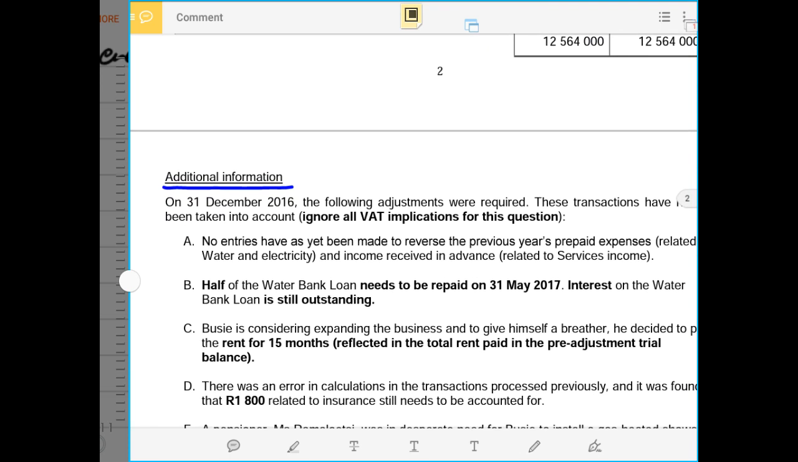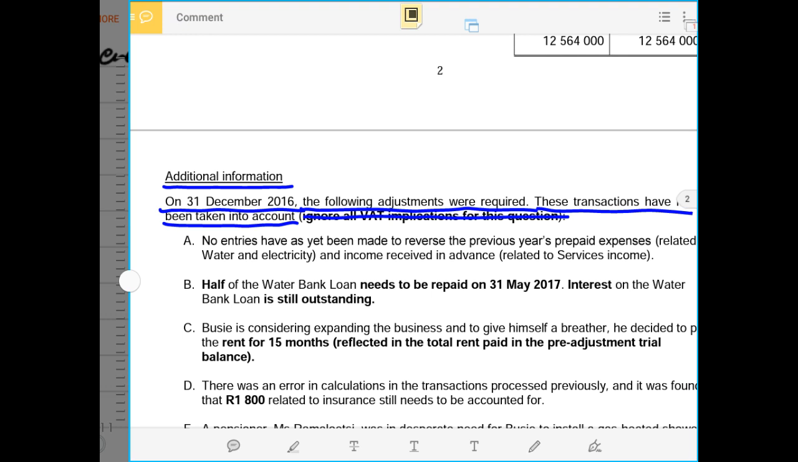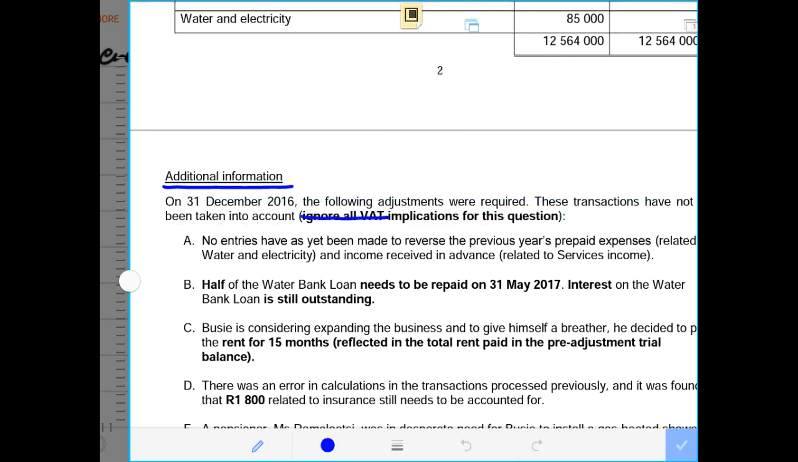So now let us go and check the first adjustment, and it says on the 31st of December 2016, the following adjustments were required. This transaction has not yet been taken into account, and they say ignore all VAT implication for this question. That means don't put VAT into your mind whenever you do all these entries. There is no VAT implication in this journal entries.